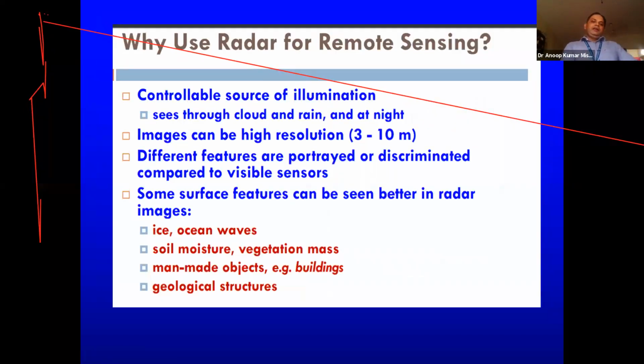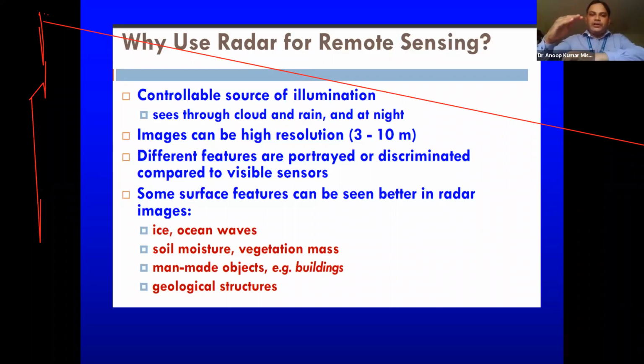Then why do we use radar for remote sensing? Actually, it can see through clouds. Yesterday I was talking about how thermal remote sensors interact with clouds. So what happens for a thermal remote sensor? We saw that there is a cloud system, and we have a sensor over here, and this is a cloud. The radiation coming from the ground will be high compared to that coming from the cloud, because the cloud is obscuring the radiation from the earth reaching the sensor.